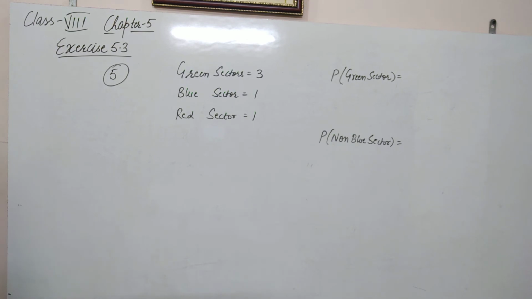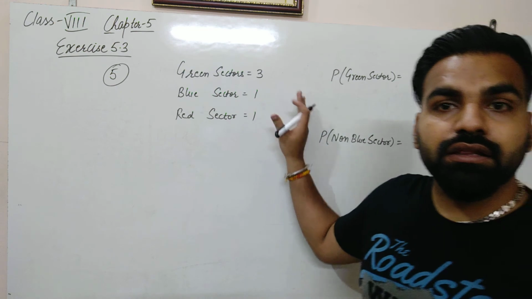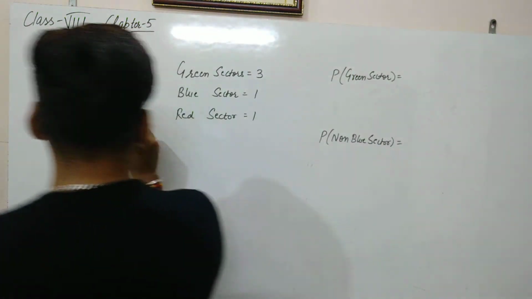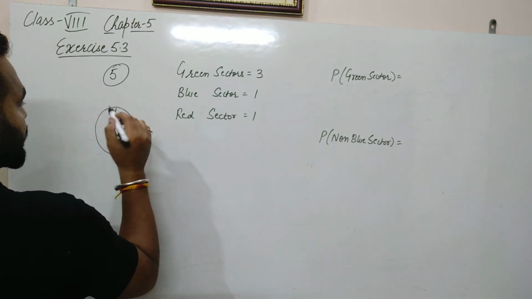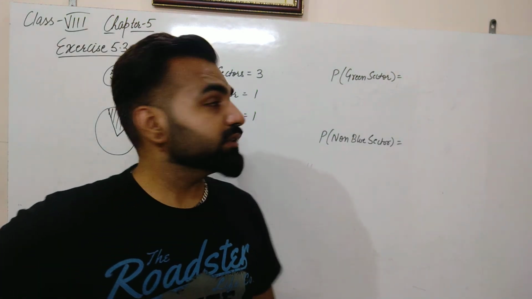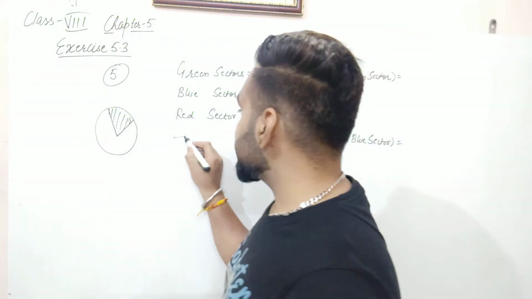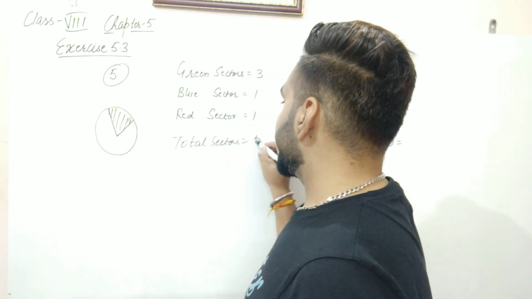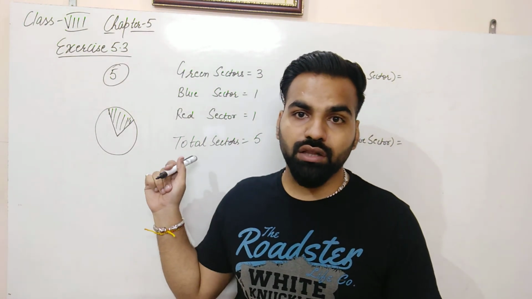So now see the question number 5 here. On a spinning wheel there are 3 green sectors. We know what is a sector on a circle. This portion is a sector here. We have studied in the pie chart here. So there are total 3 green sectors, 1 blue sector and 1 red sector. So how many total sectors are there? 5. So this will be our number of total outcomes.